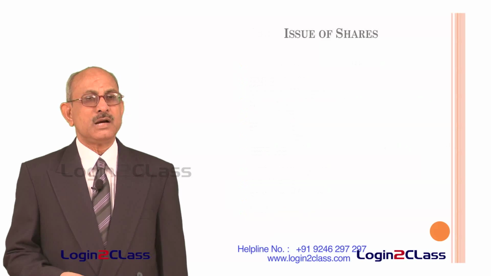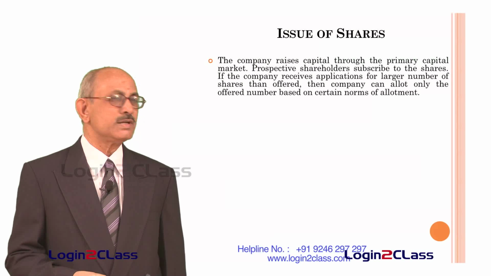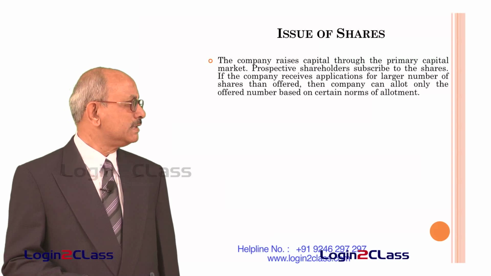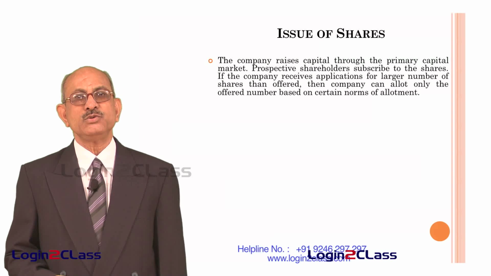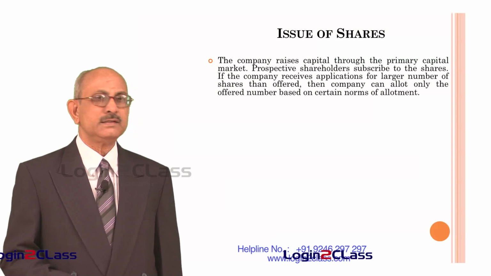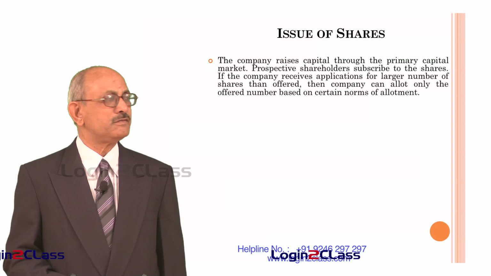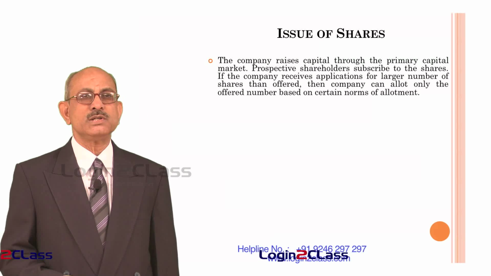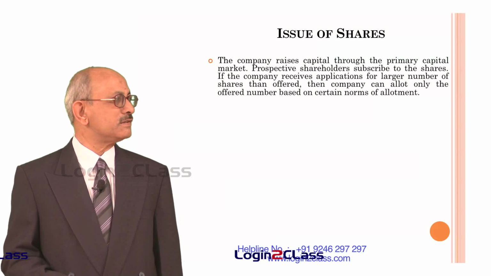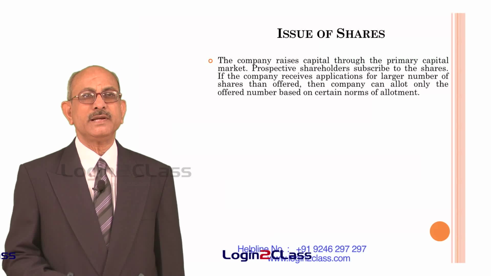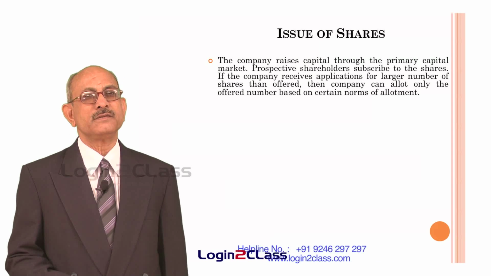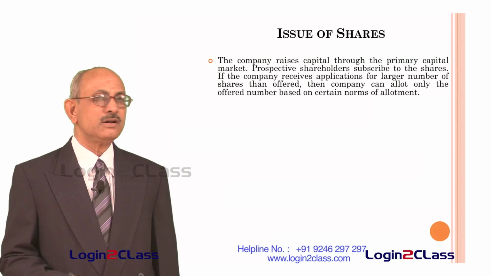And how the shares are issued, let us try to understand, and then we will have to talk about the accounting entry which needs to be passed in the case of issue of shares. As we know, the company raises capital through the primary capital market. This is what we call the initial public offering, and prospective shareholders subscribe to these shares. If the company receives applications for a larger number of shares than offered, the company can allot only the offered number based on a basis of allotment called norms of allotment.